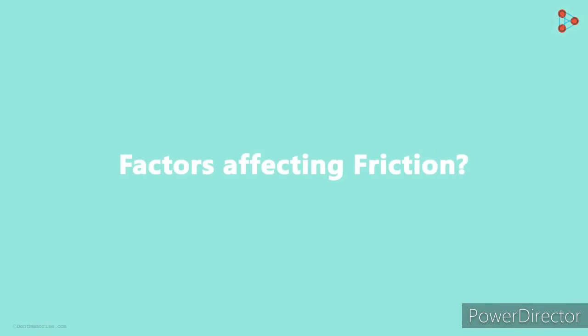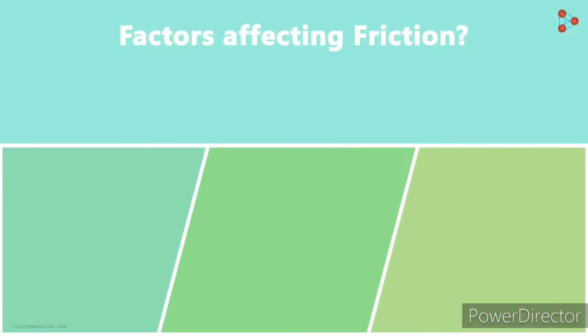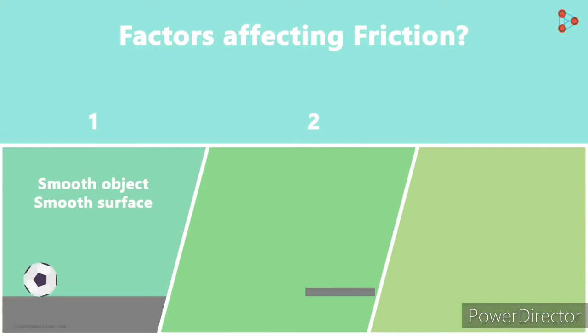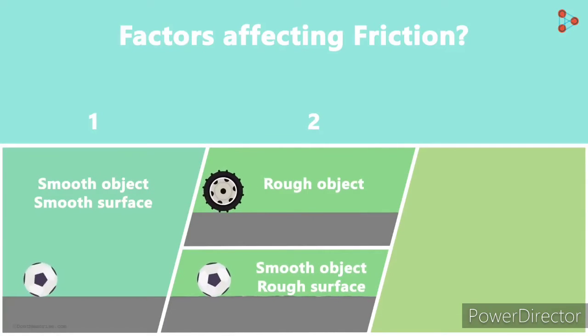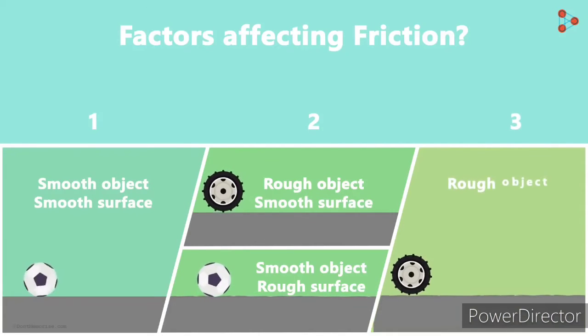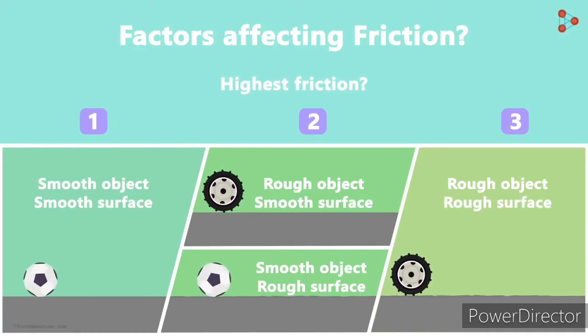What are the factors that affect friction? Let me give you three situations and then you tell me what it depends on. The first situation is when an object with a smooth surface is moving on a surface which is very smooth. Second, the object has a smooth surface and the surface on which it moves is rough, or the object has a rough surface and the surface on which it moves is smooth. And in the third case, the surface of the object as well as the surface of the table is rough. In which situation do you think the force of friction will be the highest?